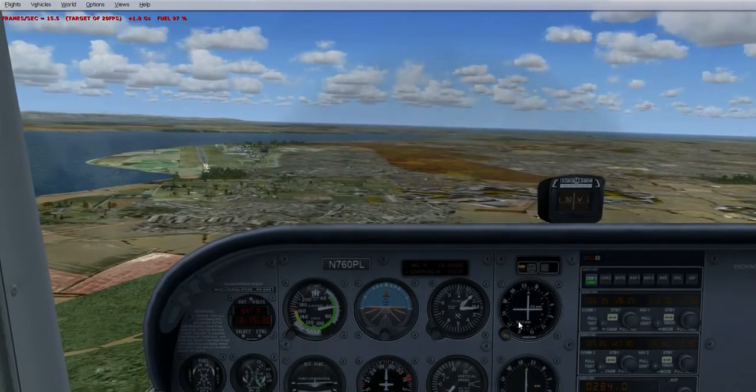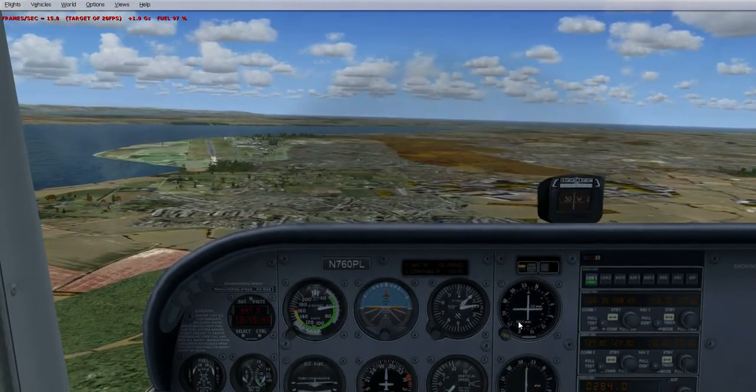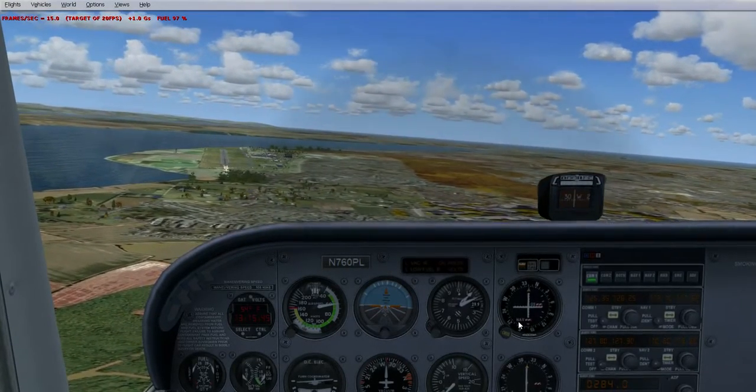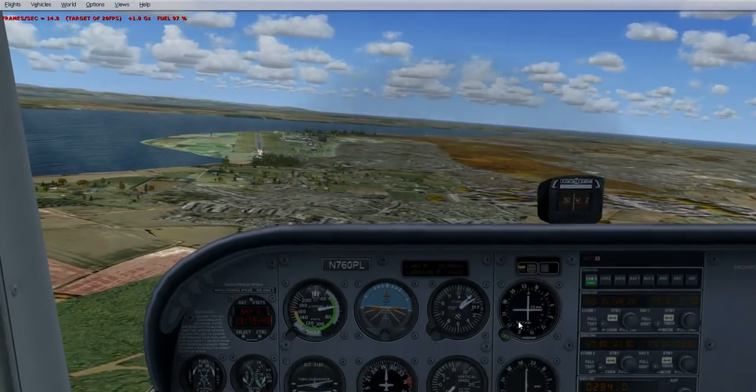Keep the airspeed at about 60. As I said, we've been given landing clearance, which I thought was quite early on that we were given clearance.